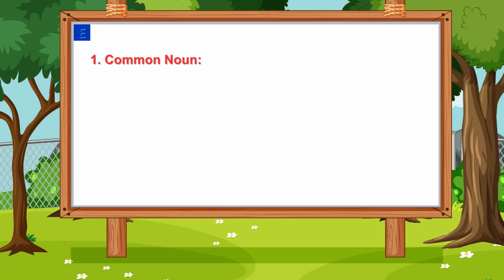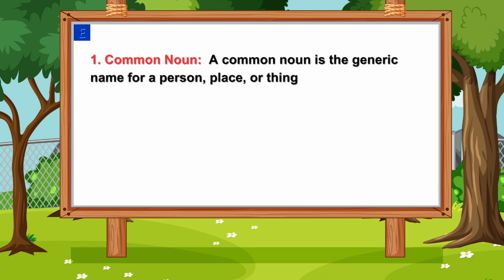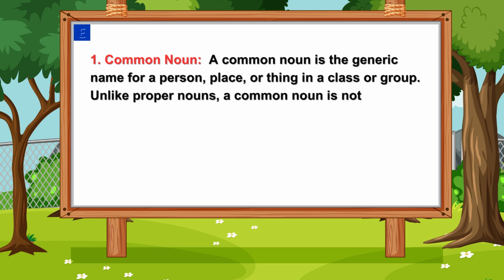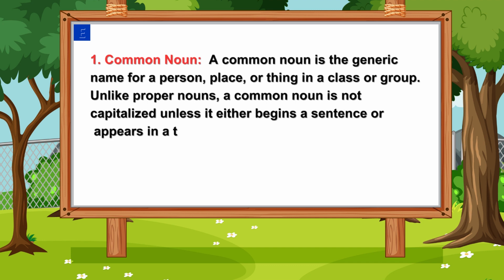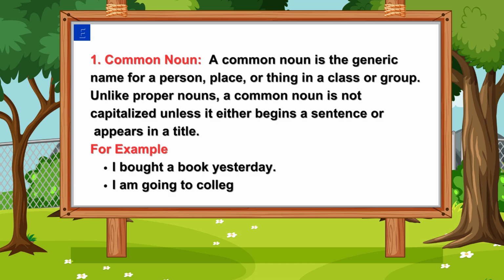A common noun is the generic name for a person, place, or thing in a class or group. Unlike proper nouns, a common noun is not capitalized unless it either begins a sentence or appears in a title. For example, I bought a book yesterday. I am going to college.